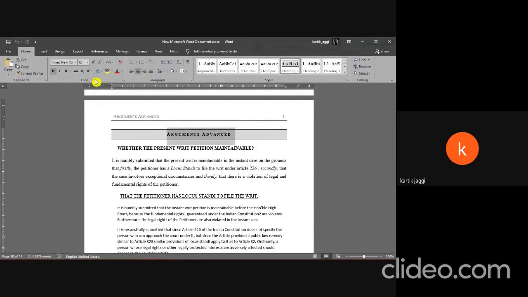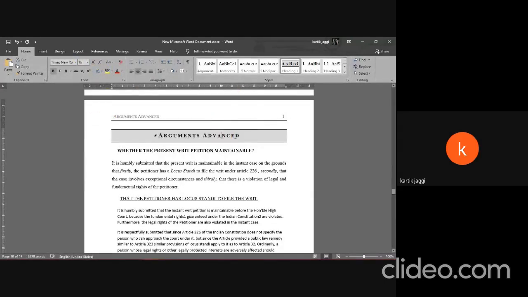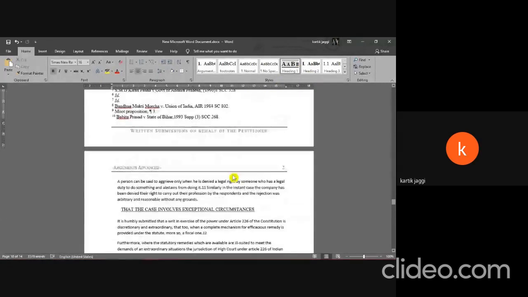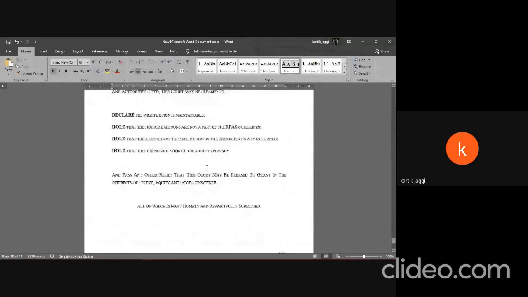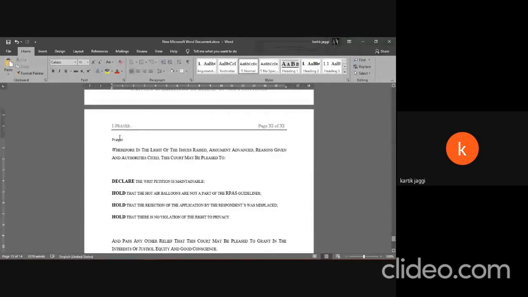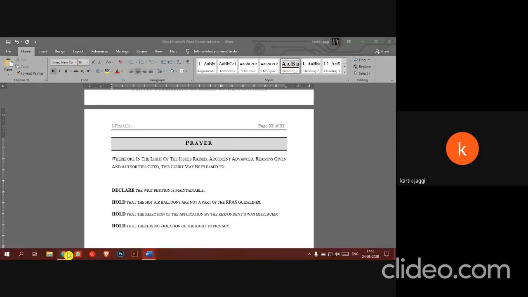So, for example, if I decide to increase the size to let's say Times New Roman 16 and right click here and click on update heading 1 to match selection. Now everything that is marked as heading 1, for example, we don't have things marked as heading 1. So for example, this particular word prayer, if I now click on heading 1, it is Times New Roman 16.